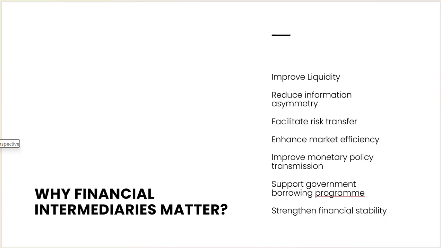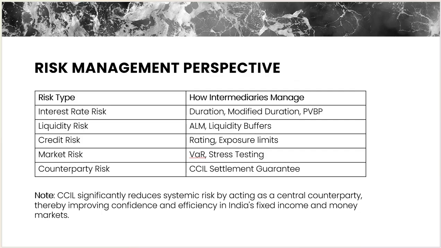Obviously, if someone needs funds and we have funds for them at an appropriate rate of interest, with proper sources of funds and proper asset liability management, which we are going to discuss, that will help financial strengthening in the Indian system. So let's discuss a very important role played by the financial intermediary, which is the risk management perspective. We are going to discuss the types of risks and how intermediaries manage them. The first one is interest rate risk, which is the most important and directly impacts the balance sheet of the institution.